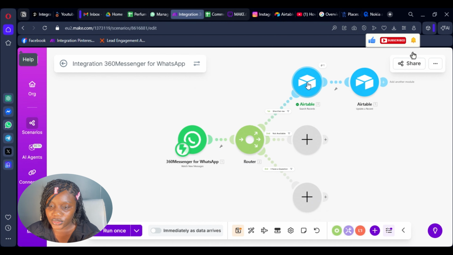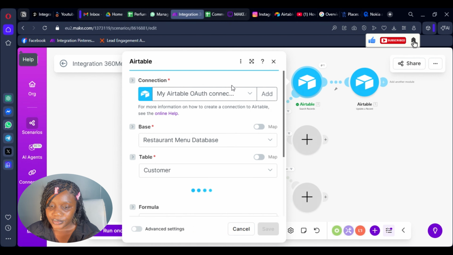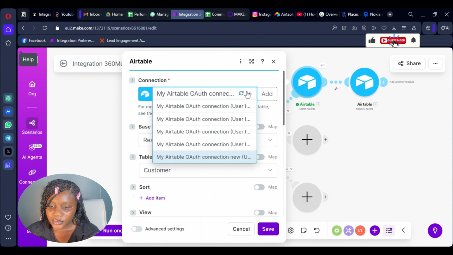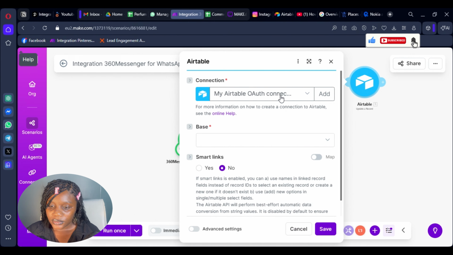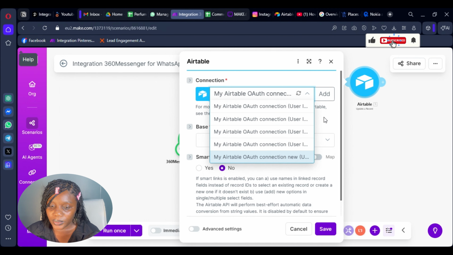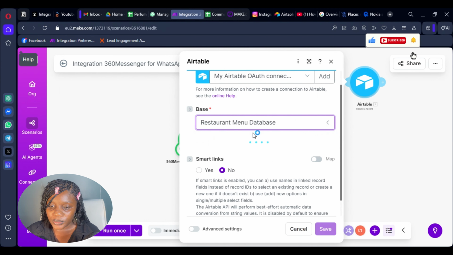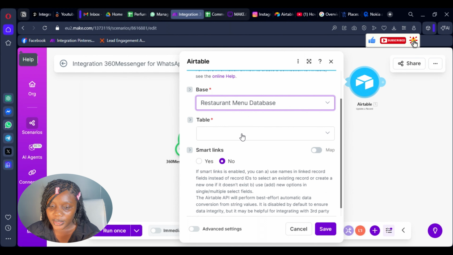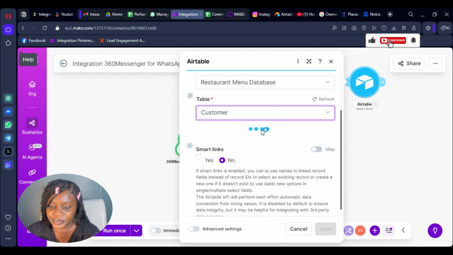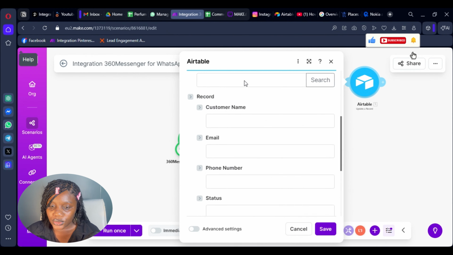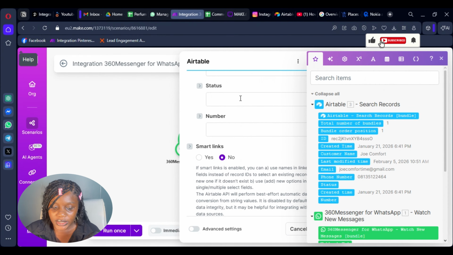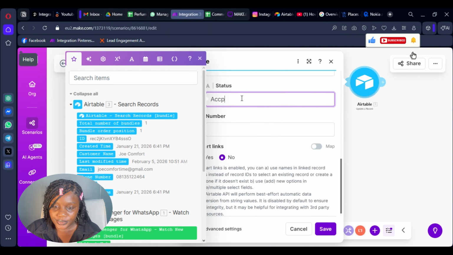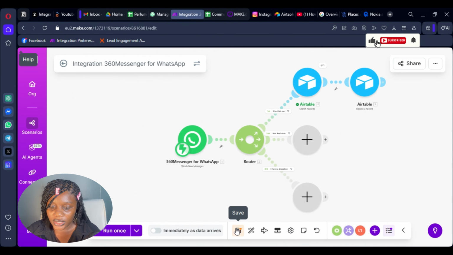Let's be sure of the connection that we are working with here. Okay, fix up the connection here, and it's going to be the same base and the same table here. So the record ID is going to come from this, and then you want to update the status to accepted, and then you save this, and then you save this.